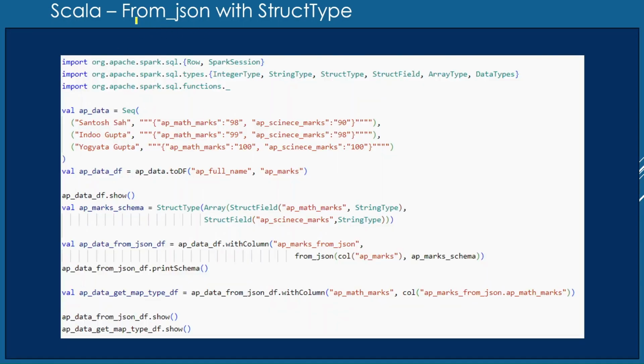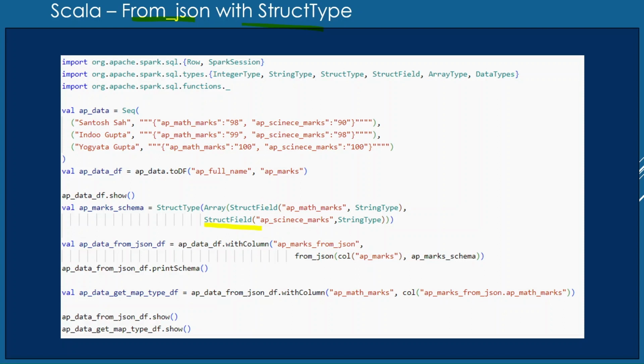In this exercise, all the codes are the same. I have just explained each and everything in my previous video. If you haven't watched it, go and watch it. The only difference is the schema. Earlier it was map type.